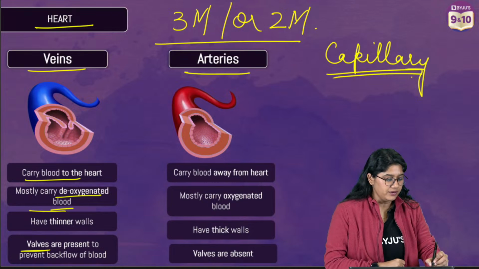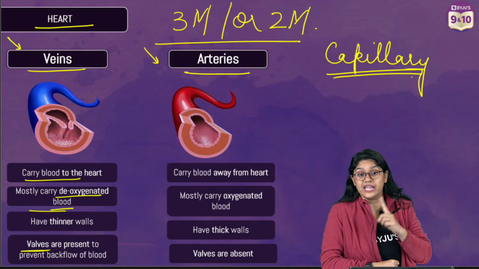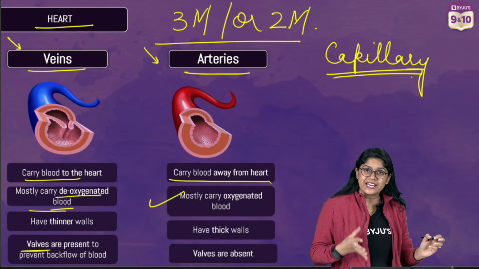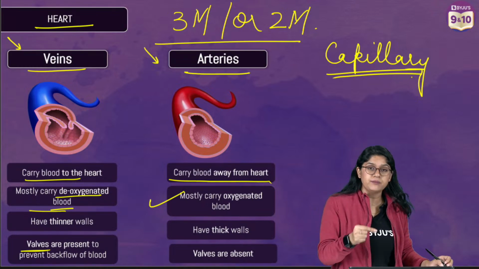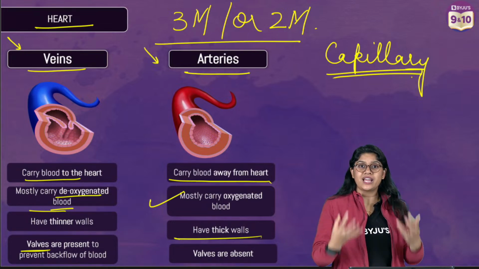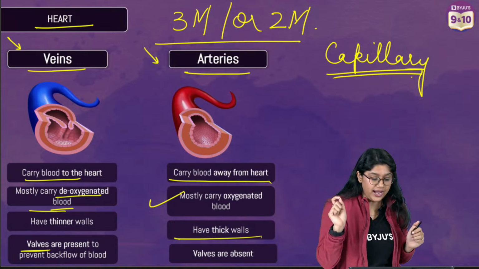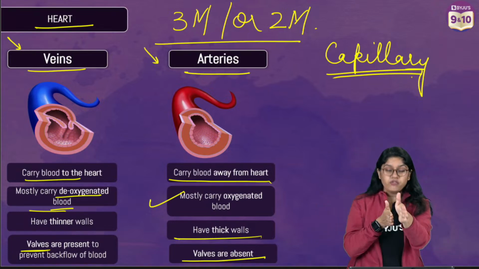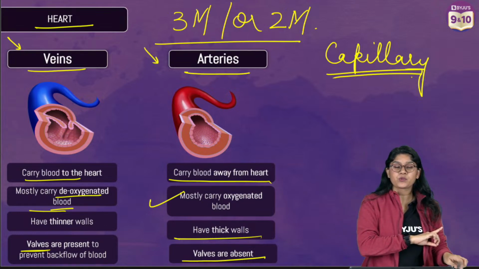Okay. So everyone, veins and then the arteries. Arteries are the ones that carry the blood away from the heart. They usually carry the oxygen-rich blood, with the exception of the pulmonary artery, which carries the carbon dioxide-rich blood from the right ventricle to the lungs. They have thick walls because they carry the blood with high pressure. And they don't have valves in between. If they had valves, the pressure of the blood flow would get reduced. That's why we don't have valves in the arteries, but valves are present in the veins.